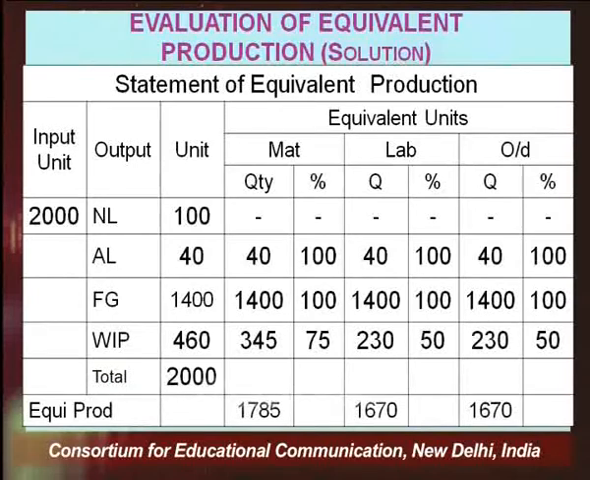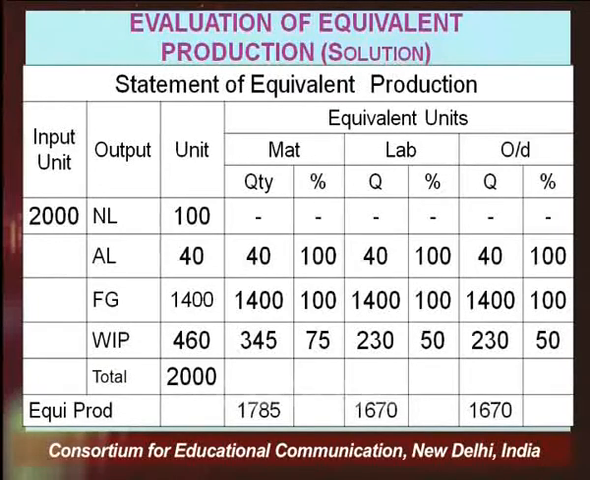Now comes finished goods. Finished goods means the output that is being transferred to the next process, right? So there are 1400, and since it is being transferred, it automatically means that 100% work has already been done on each element of cost. So 100% of material, 100% of labor, 100% of overheads. So equivalent units are 1400, 1400, 1400. And thirdly, work in progress.